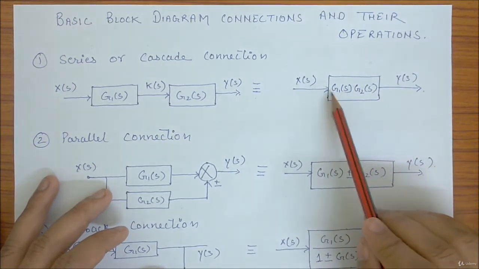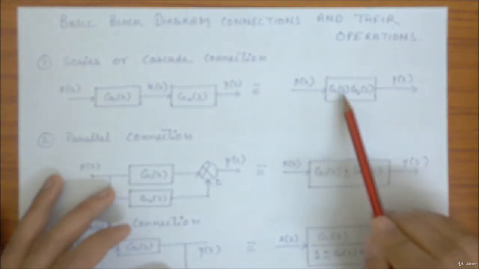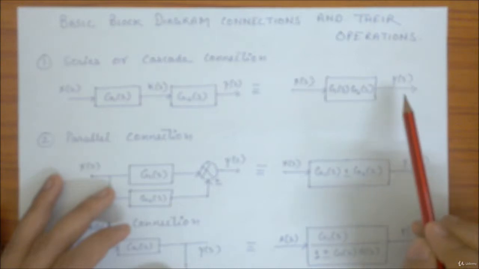X(s) is given to a block where the value of the block is G1(s) into G2(s) and the output will be Y(s).